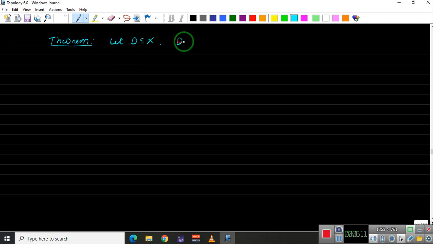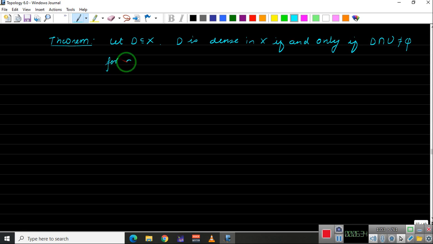Then D is dense in X if and only if D intersection U is non-empty for all open sets U which are non-empty.